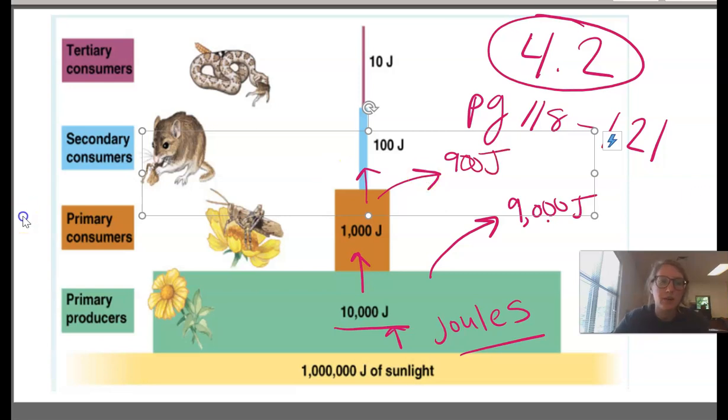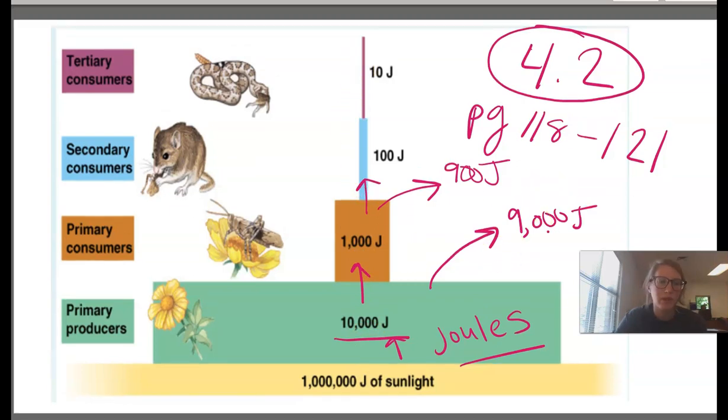For our secondary consumer, like our little mouse, kangaroo rat, something like that, it's going to eat the grasshopper. And then next we have a snake, tertiary consumer. The snake eats kangaroo rats, and so they're only going to get 10%, 90% left. All right, so make sure you know that 10% goes to the next level, 90% leaves in the form of heat.